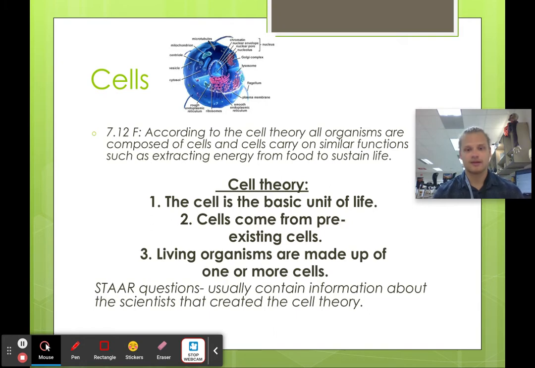And then number three, living organisms are made up of one or more cells. So it's a reiteration of number one, where they're the basic unit of life, and now we're saying you can be unicellular or you can have multiple cells. You can't have zero. You've got to have one or more.